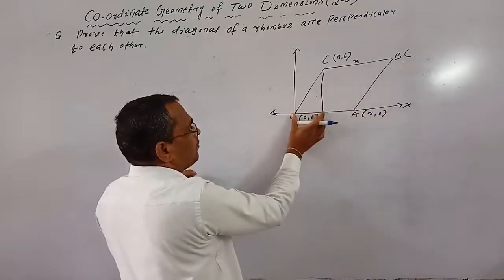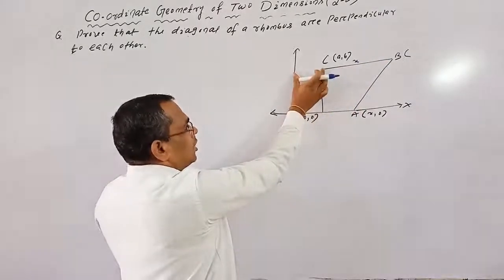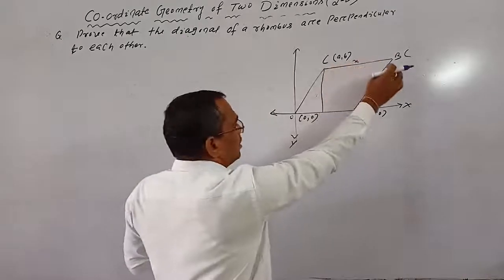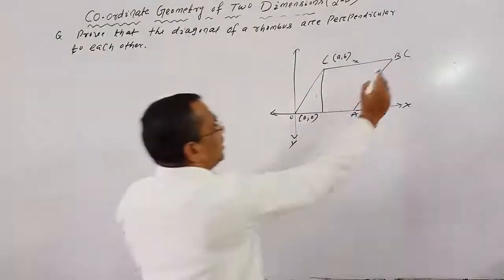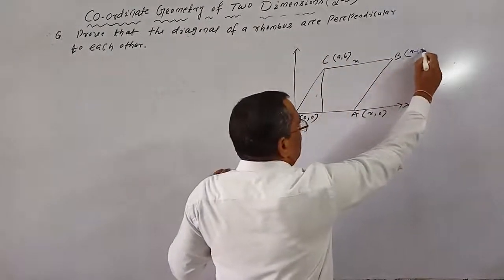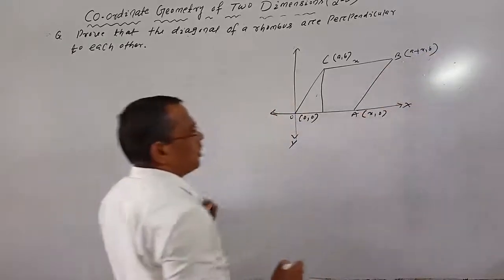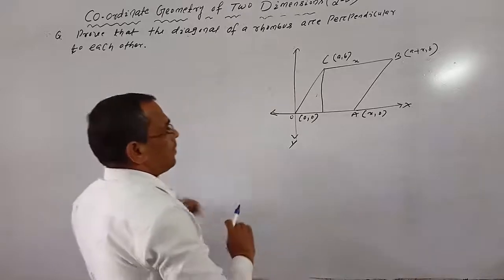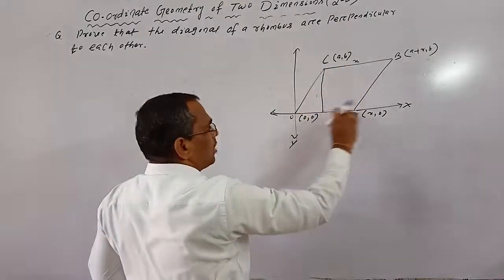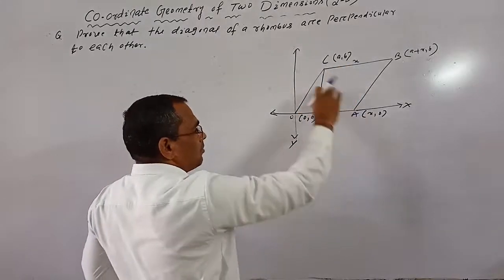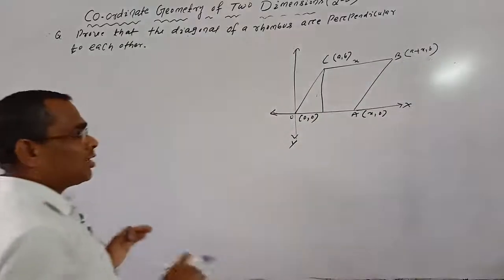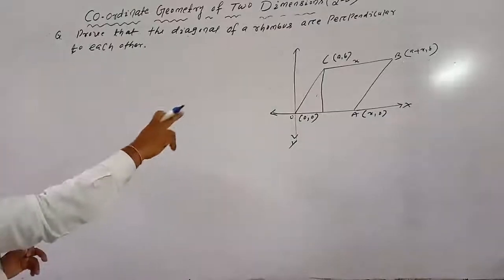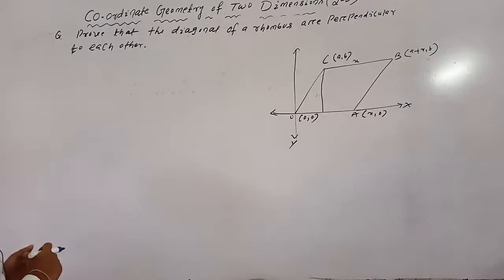Here we get C, which is at a, and this one is x. That means the coordinate of B equals a plus x comma b. A plus x comma b, because this line is parallel to the x-axis. Parallel to the x-axis means the y coordinates of points on that parallel line are equal.